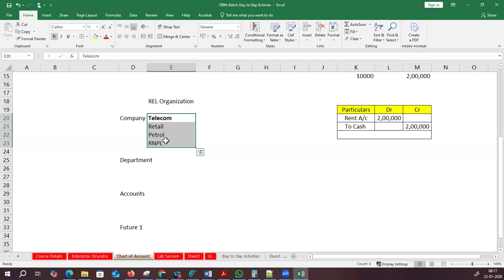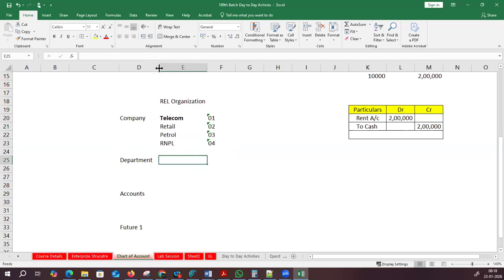For this, I'm planning to give a numbering code, 01. At any point of time, if I want to call a company, 01 is related to telecom, 02 is related to retail, 03 is related to petrol, 04 is related to RNPL, like that. For every company, we should also have departments. What are the departments? We have the finance department.